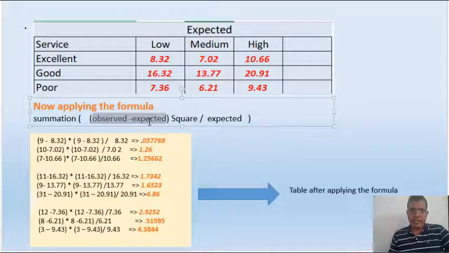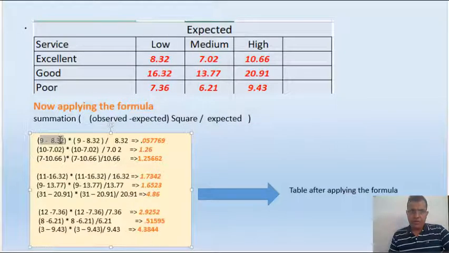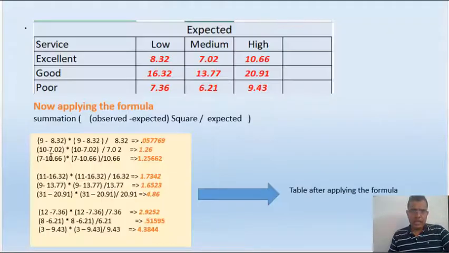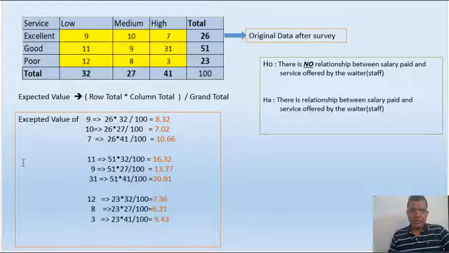So this formula would become 9 minus 8.32 into 9 minus 8.32. We already know 8.32, and some people might be thinking, what is this 9? This 9 is nothing but your given value. You can see the 9 over here, and then you have your 8.32. Similarly, this 7.02 is mapped to your 10. And let me take one more example: 10.66 is mapped to your 7.